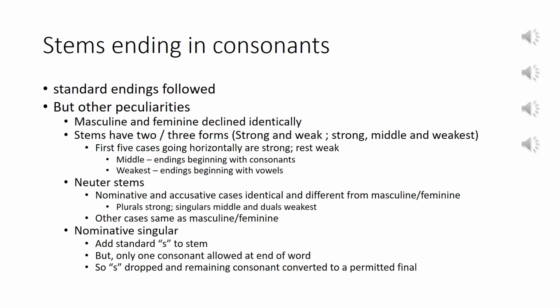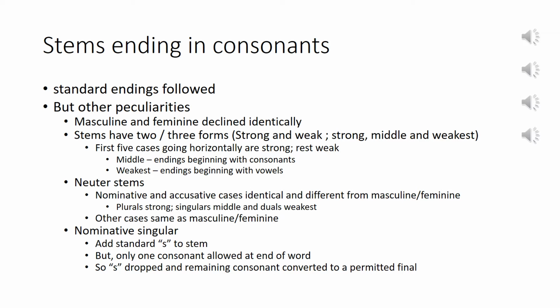Stems ending in consonants normally take the standard case endings, observing the rules of internal sandhi. The declensional forms show variations between strong and weak stems. They have either two forms, strong and weak, or three forms, strong, middle, and weakest. This distinction between strong and weak is made sometimes by a difference in the quality of the vowel of the stem, long versus short, or occasionally by strengthening, sometimes by the presence or absence of a nasal, or sometimes by